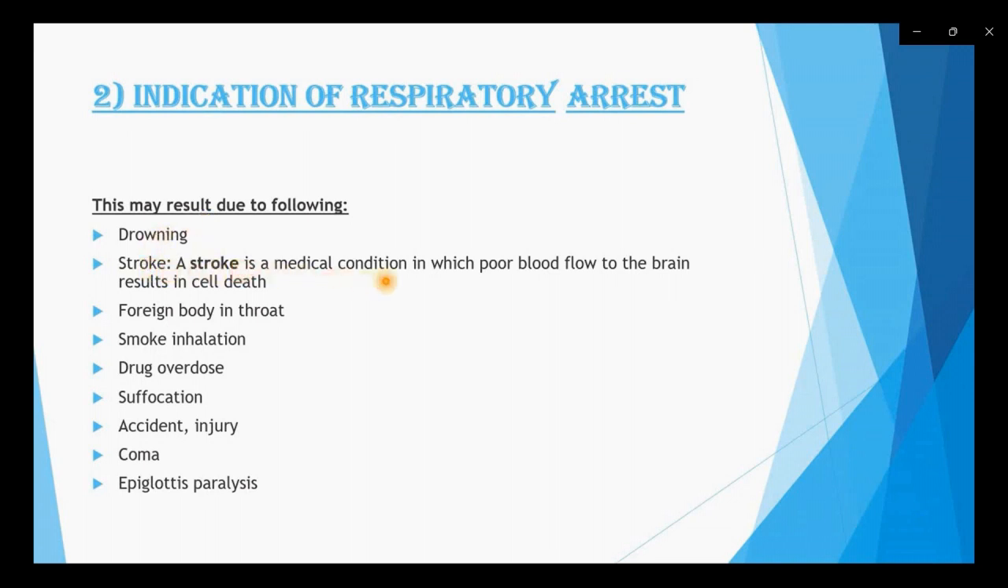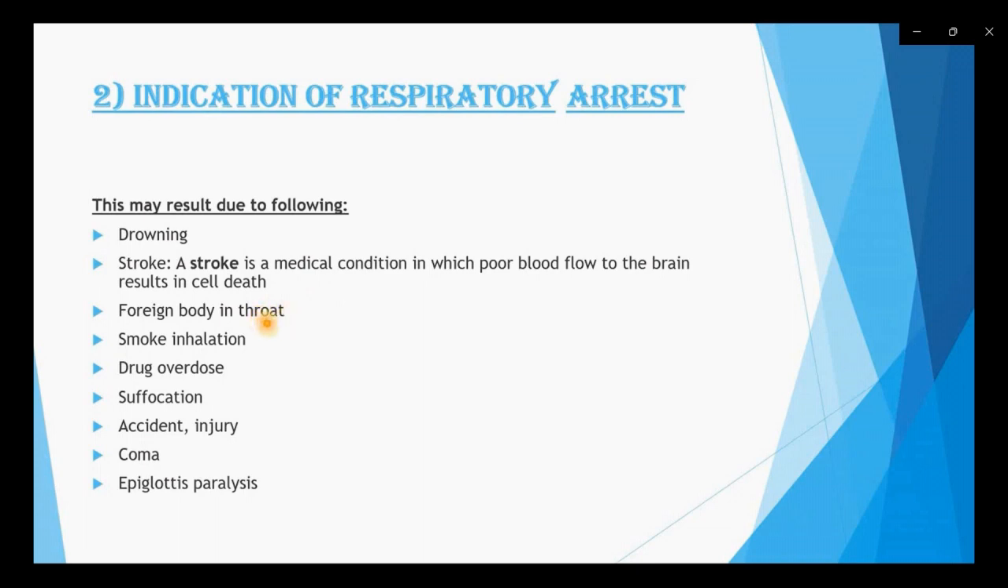Second cause is stroke. Stroke is a medical condition in which poor blood flow to the brain results in cell death. What is a stroke? This is a kind of medical condition in which our brain doesn't get proper blood circulation. Due to this, our brain cells start dying.